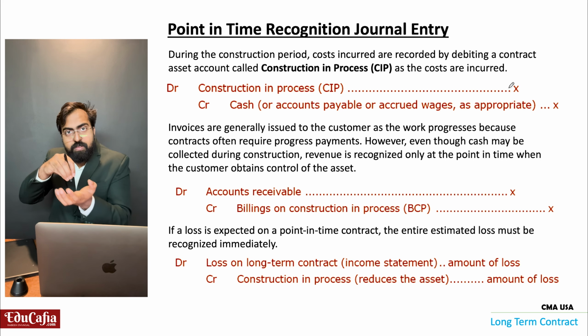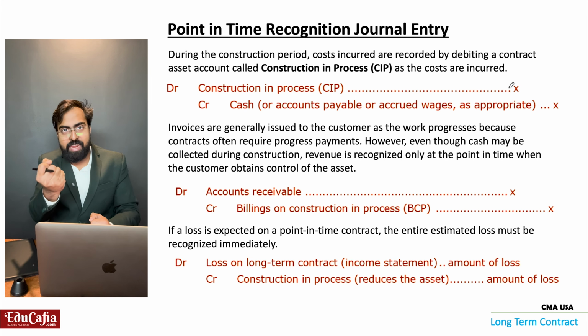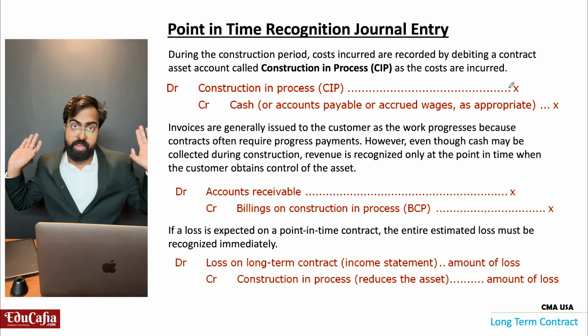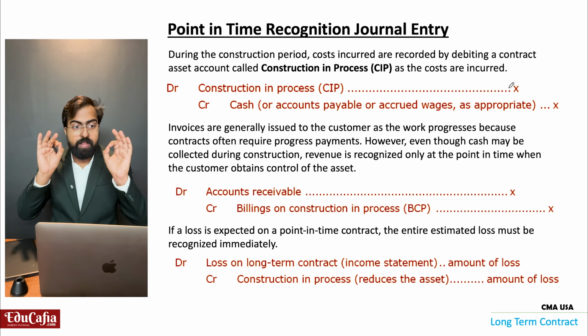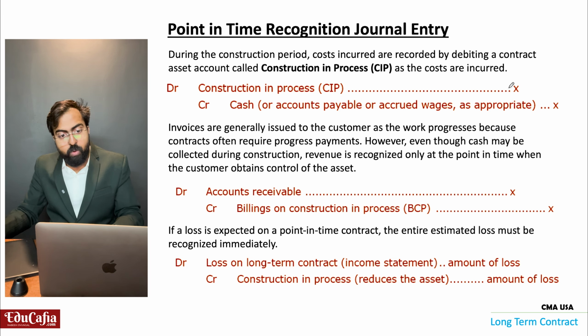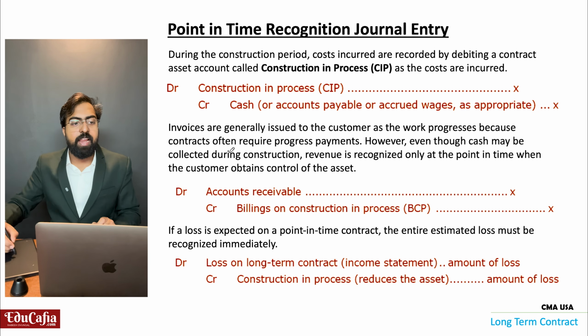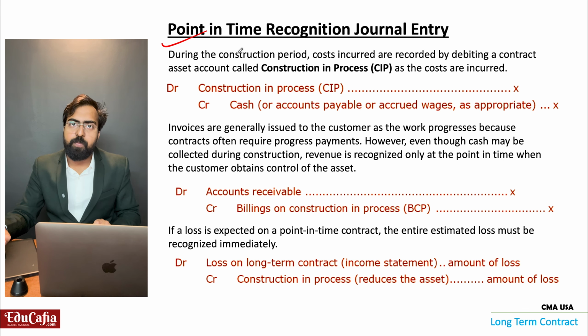But whenever we receive the car key, that time they can consider that amount as revenue. That time only. Okay, so that is point in time recognition. So how will the journal entry be in point in time recognition?